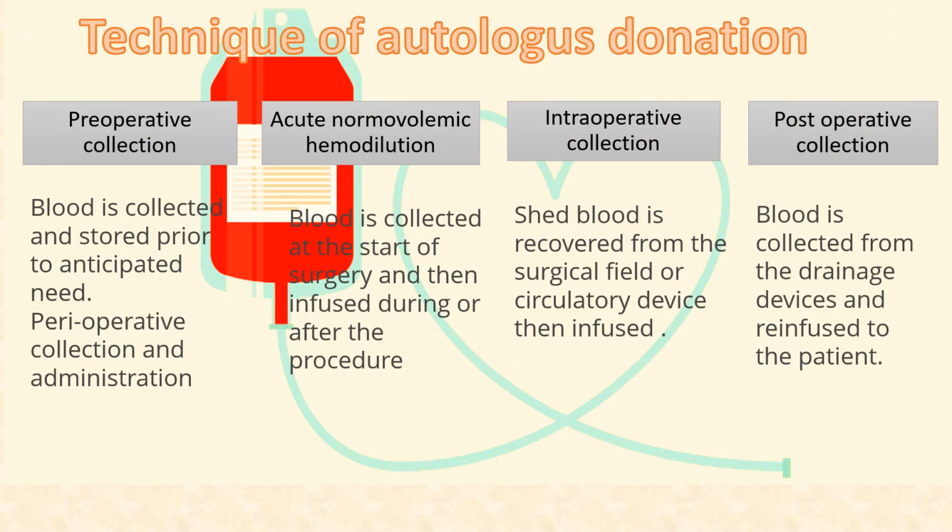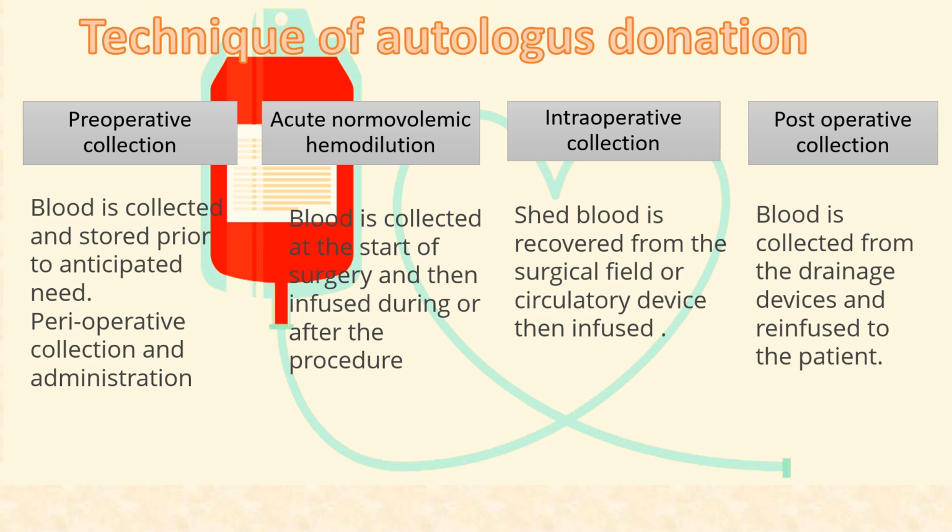Now autologous donation is again classified into four types. First is the preoperative collection, second is acute normovolemic hemodilution, third is intraoperative collection, fourth is postoperative collection. Preoperative collection means the blood is collected prior to anticipated need. Acute normovolemic dilution means the blood is collected at the start of the surgery and then infused during and after the procedure.